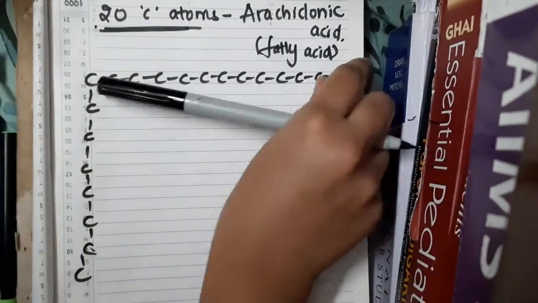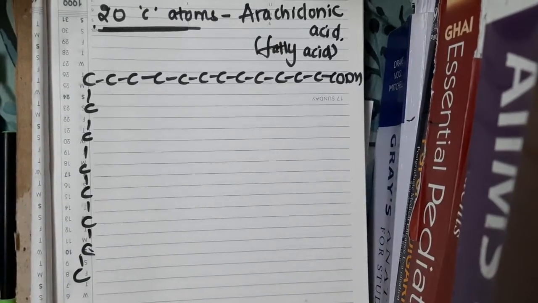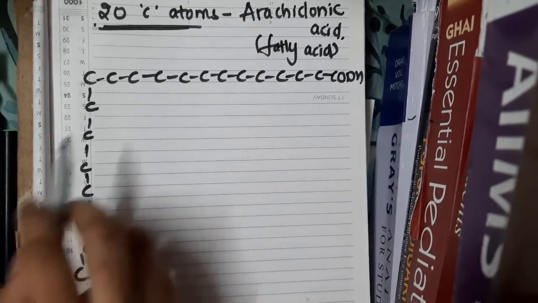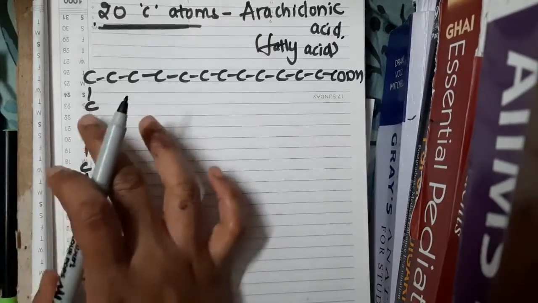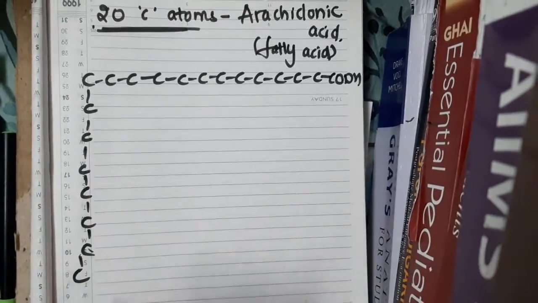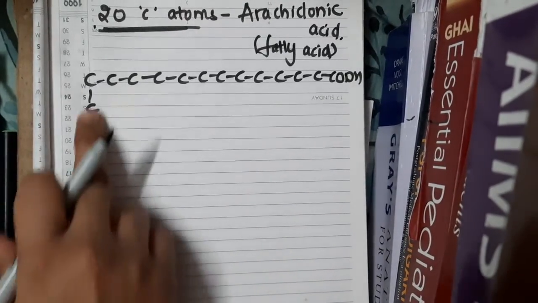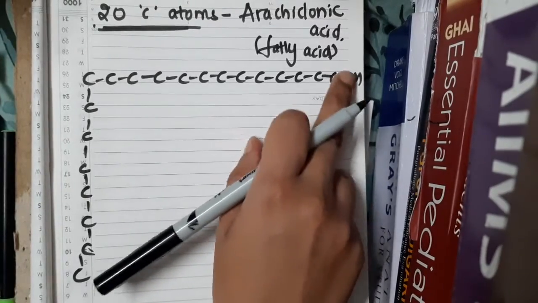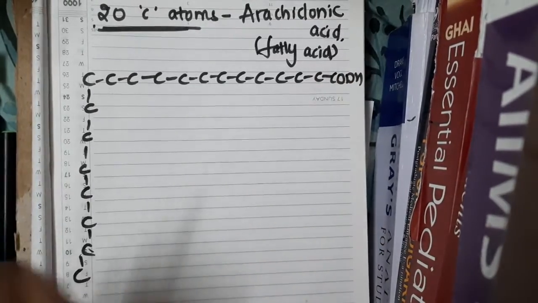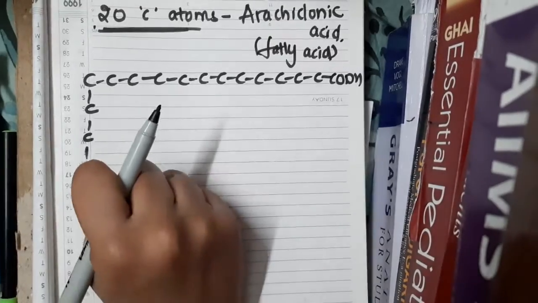So this whole chain is a fatty acid containing 20 carbon atoms. The hydrogens, you don't need to know the structure. This is just for understanding that I have drawn. So you have 20 carbon atoms along with the carboxyl group. That is arachidonic acid.